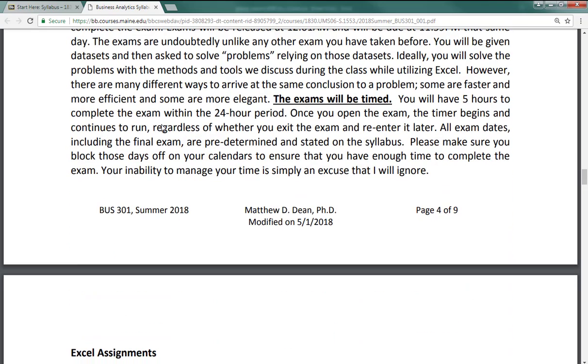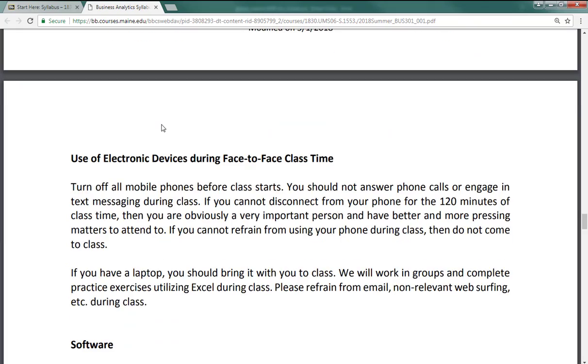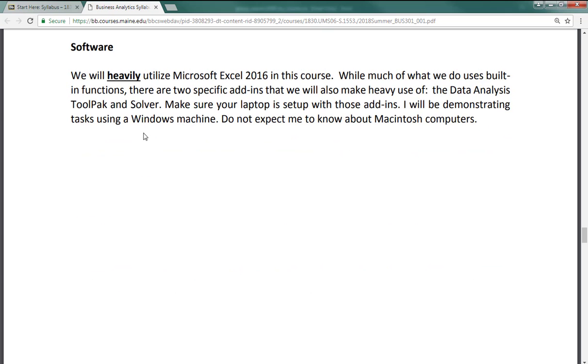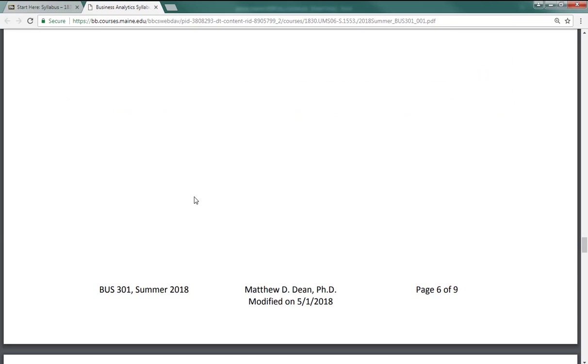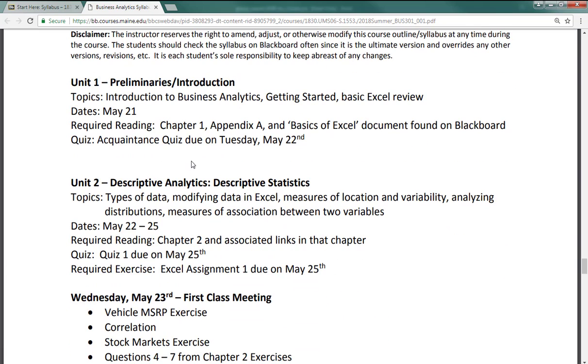Exams are timed at 5 hours. Excel assignments and quizzes you can do twice. When you come to class, you should turn your phones off, but bring a laptop with you. You definitely need a laptop. And then here's the outline for the course, the schedule.